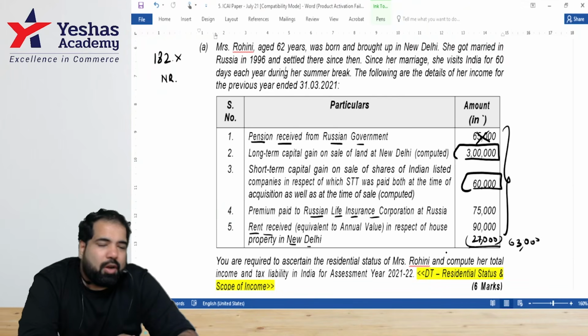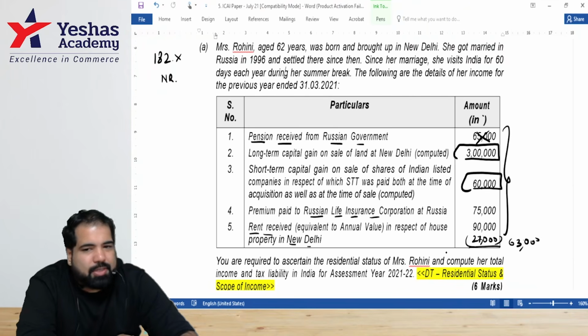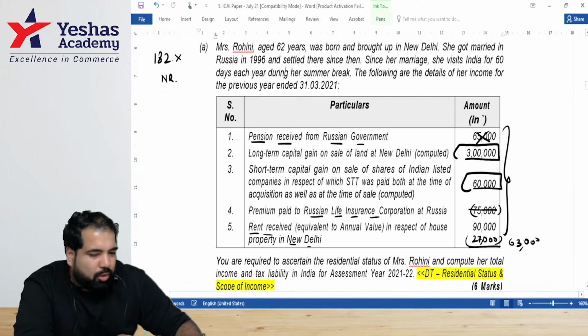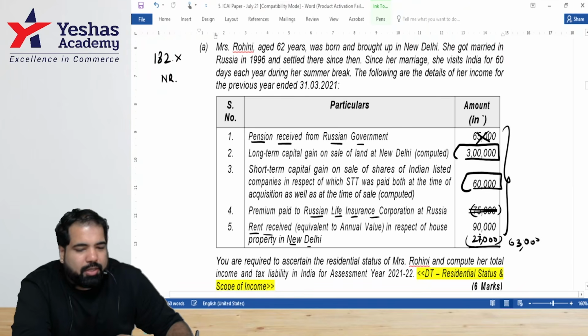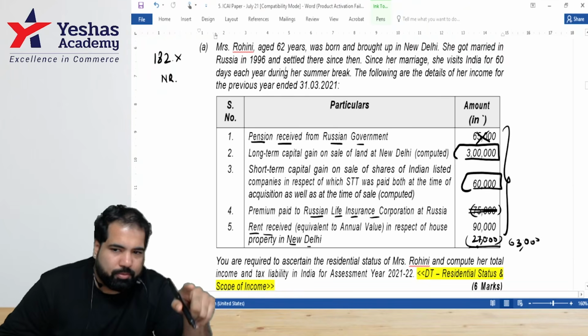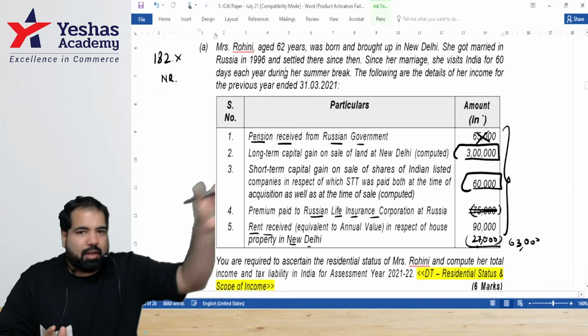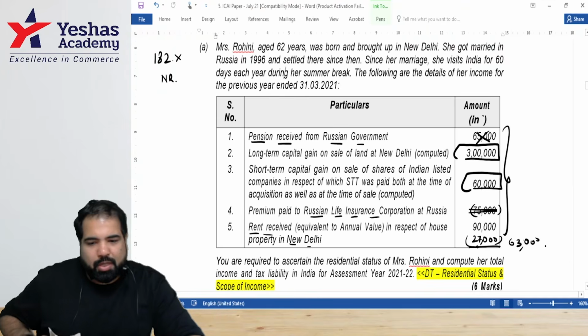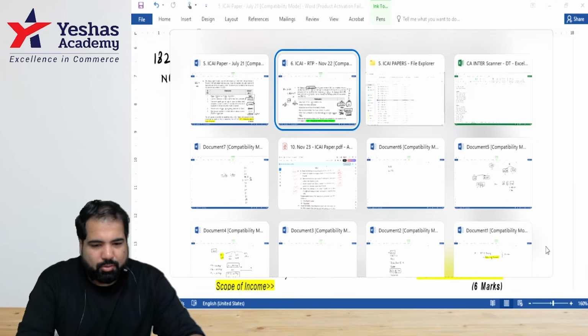Why is the first one not taxable? What will you write? Not within the scope of income as per section 5. Same way, guys, here, of course, you'll have to get a deduction, but I'm not talking about that. And this you will put in the inner column, you'll minus standard deduction. Any calculation, guys, will always be in which column? Inner. And if it's a final number, it will go to which column? Outer. So 63,000 will go to the outer column. Are we okay? Guys, I think again, this is a question which is medium.